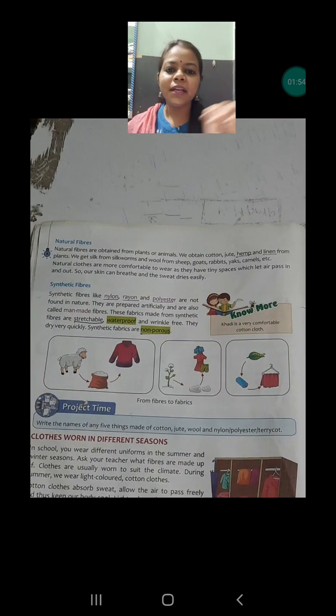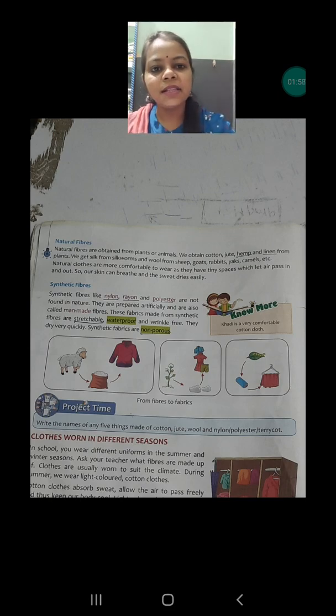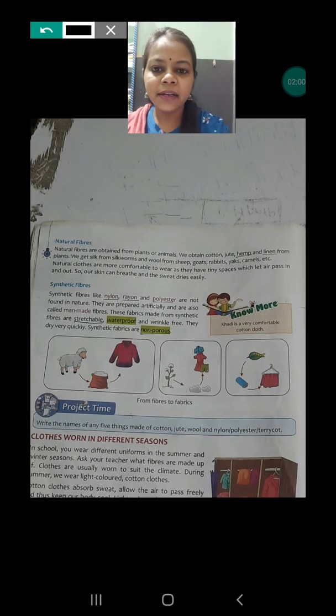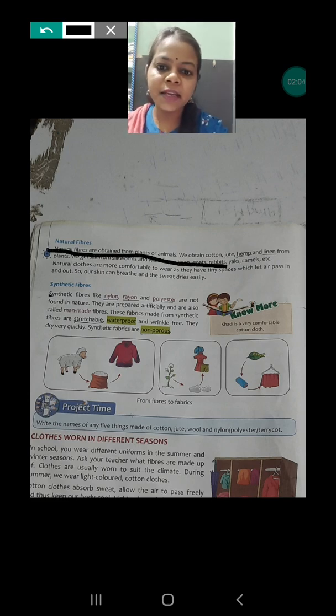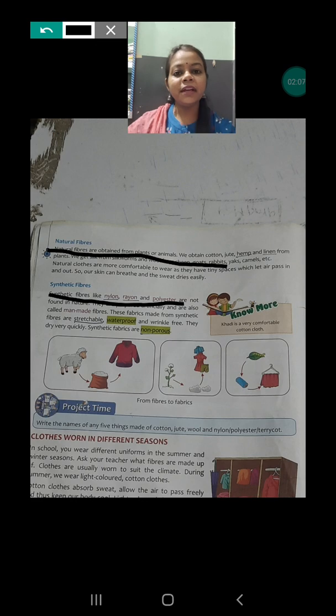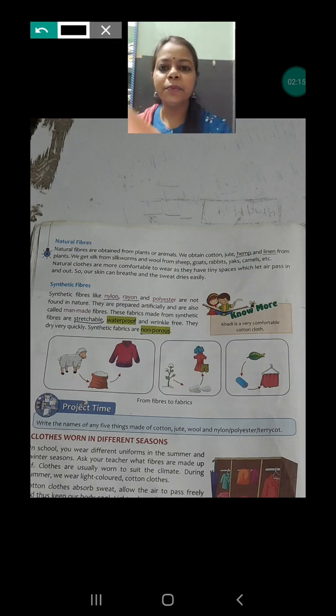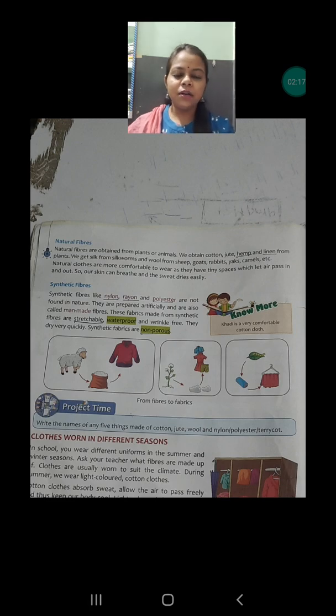And where will you find it in the book? Here on this page you can find the answer, as I am underlining this. Okay, the natural fiber and the second is synthetic fiber, and here you will get the examples also. So only from this topic you have to give the answer briefly. You only have to define briefly the natural fiber and synthetic fiber along with 2 or 3 examples only.